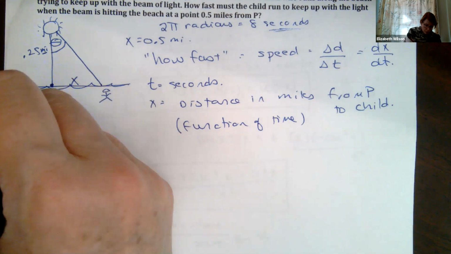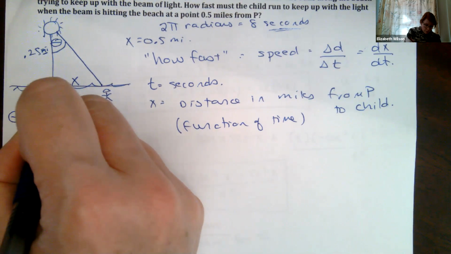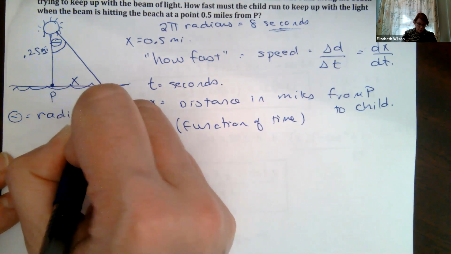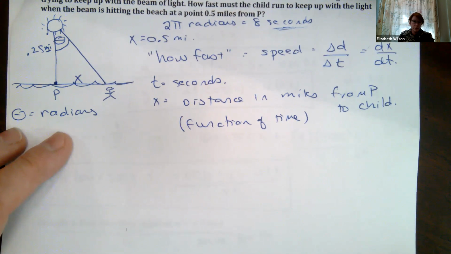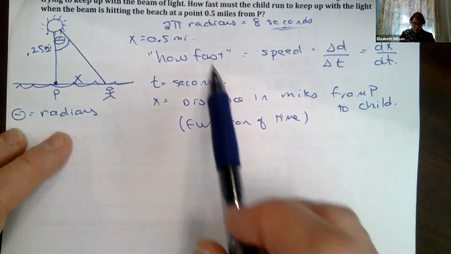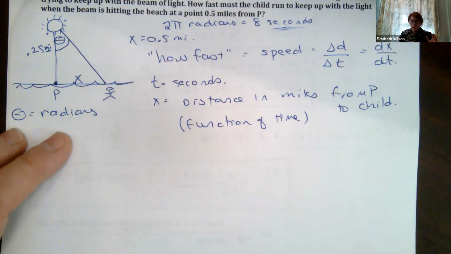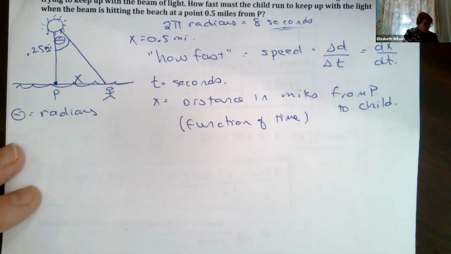Okay, and then we're going to say theta. Everything that we do is in radians. Be careful, make sure that your calculator is set to radians, because if you plug in degrees, and everything else is set up in terms of 2 pi radians, your math is going to come out all weird. All right, so let's start writing out what's going on.